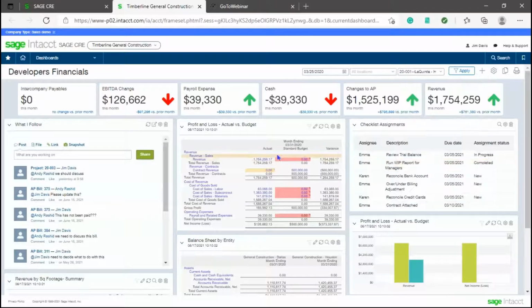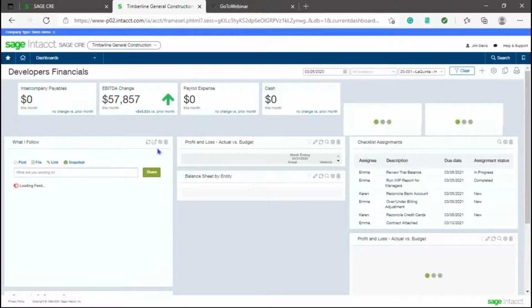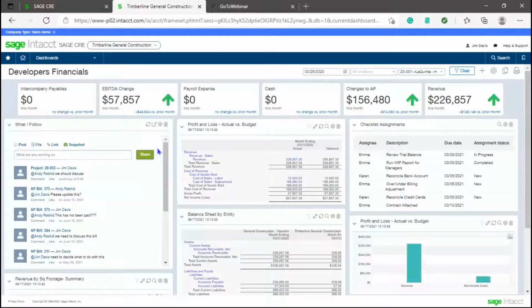And just by clicking a button this quickly and hitting apply, I can see that information. So it's really key to be able to see everything within the system as quickly as possible in a format that makes sense to you. Go ahead and clear this back out.